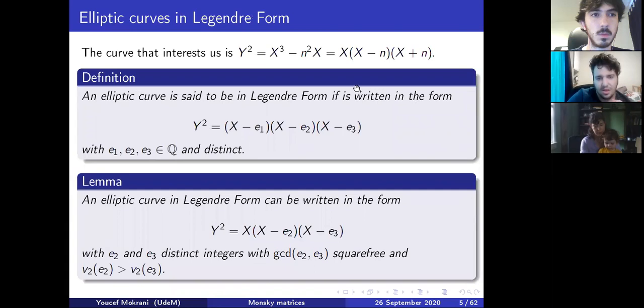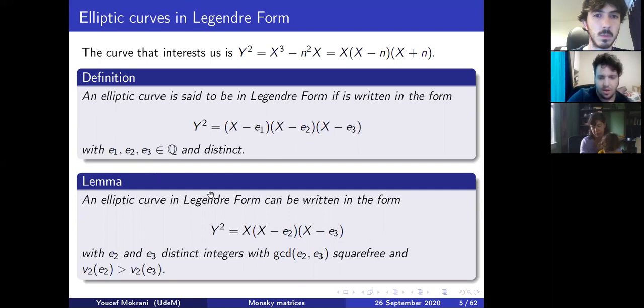Anyways, the first thing we can remark is that we can factorize the elliptic curve as x minus n, x, x plus n. In general, we say that an elliptic curve is in Legendre form if it can be written as (x minus e1)(x minus e2)(x minus e3), with e1, e2, e3 rational and distinct. Basically, it has a Legendre form if its two torsion is completely rational.